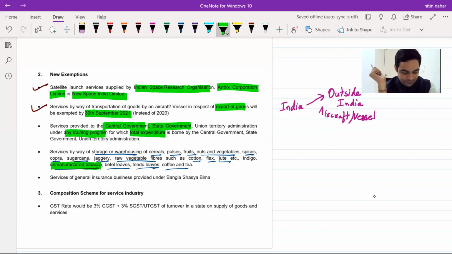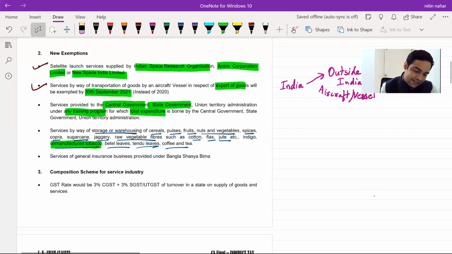Clear with this? Okay. Then another general insurance scheme has been exempted, Bangla Shasya Bima. Again, it's for the West Bengal Bangla Shasya Bima which is taken, and GST would not be charged on such insurance policies.